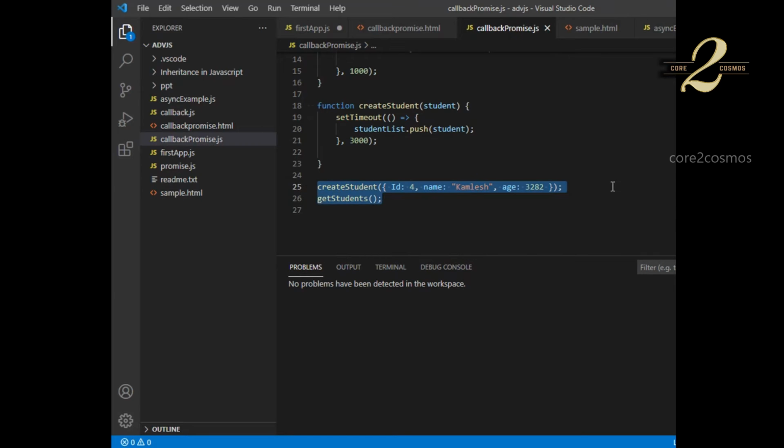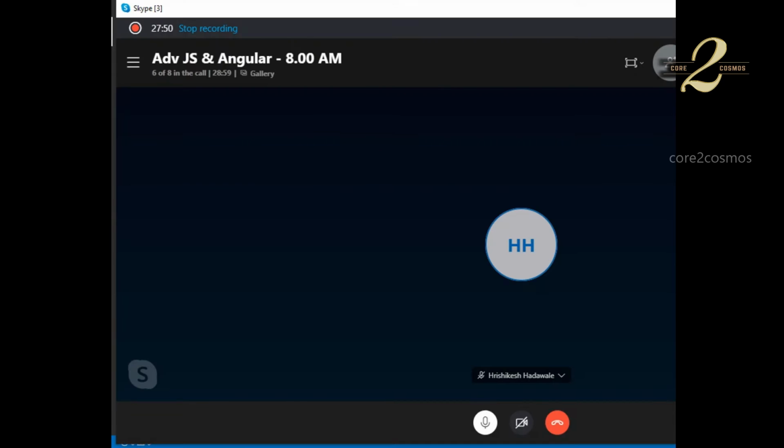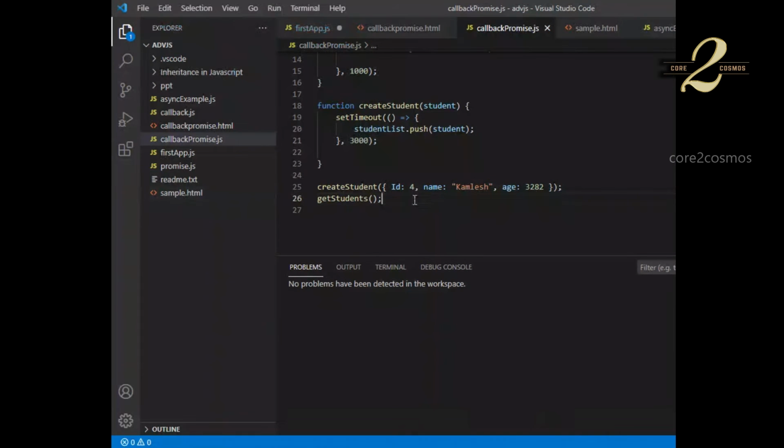So you understand, right? What is the problem here? We are calling the functionality to add a record to the student list, and in the next line I'm calling the functionality to get the student list, right? So what happens in classical C# or Java? This line will get executed, and after this line gets completed, the next line will get executed.